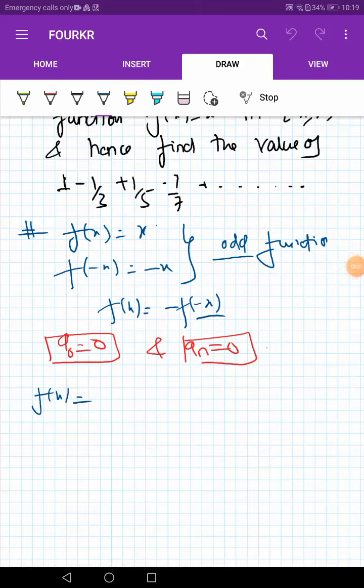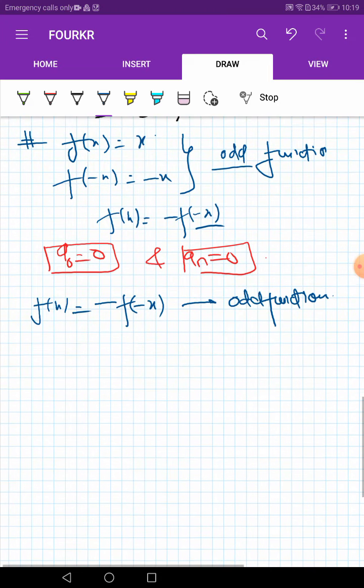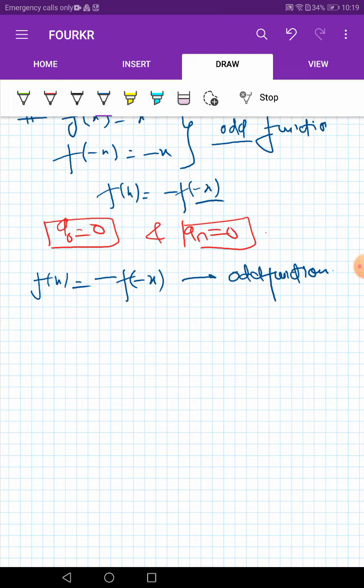So our f of x will be minus of f of minus x. It means that the function is an odd function. Now, since the function is an odd function, a naught is 0 and a n is equal to 0, so our Fourier series is given by f of x is equal to the summation of n is equal to 1 to infinity b n sine n pi x by l.